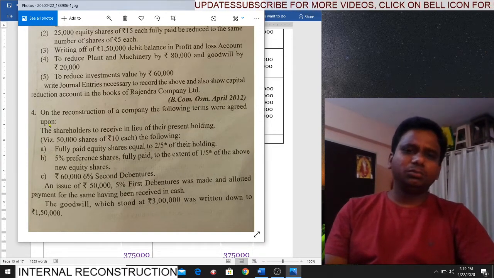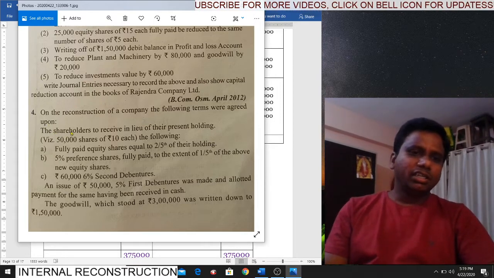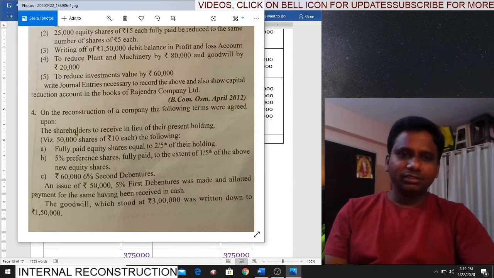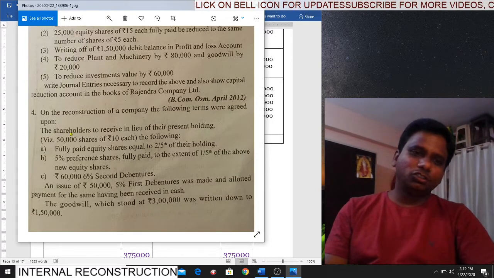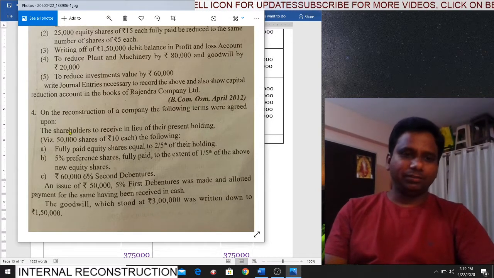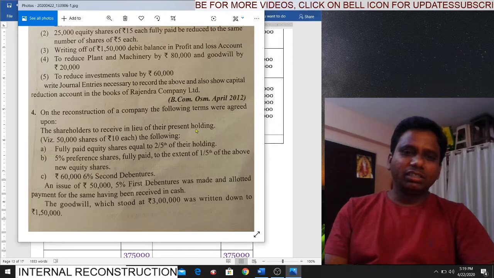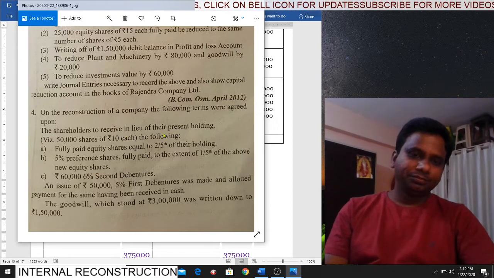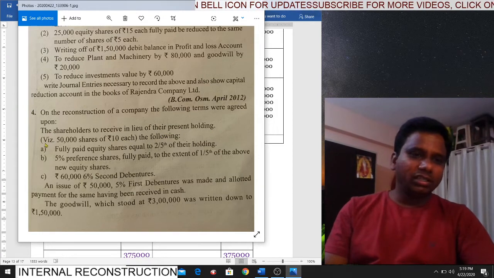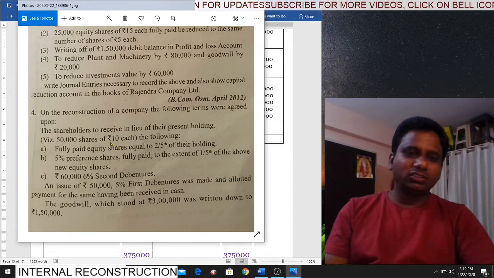What are the following terms? Look at the shareholders. We don't know whether these are equity or preference. If nothing is given, then assume it is equity share capital. The shareholders to receive in lieu of their present holding. In lieu of means instead of. They have their present holding, underline this, 50,000 shares of 10 each.